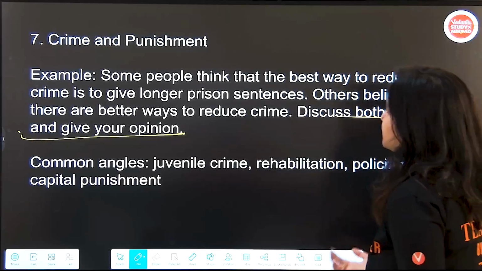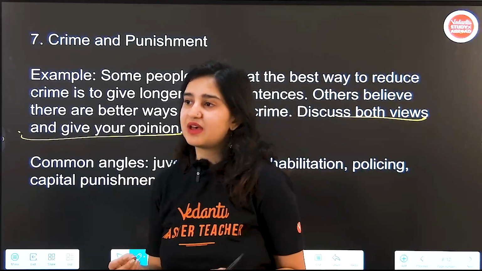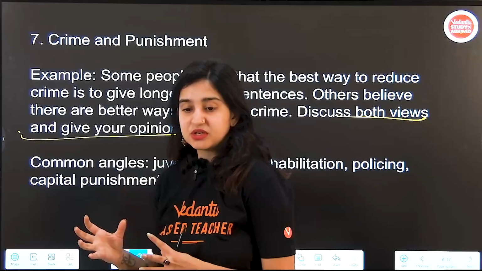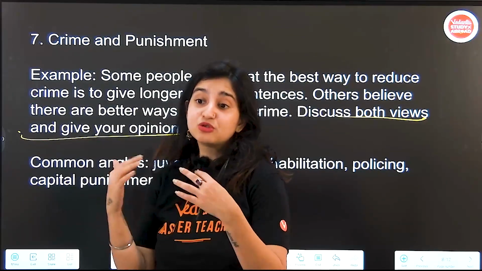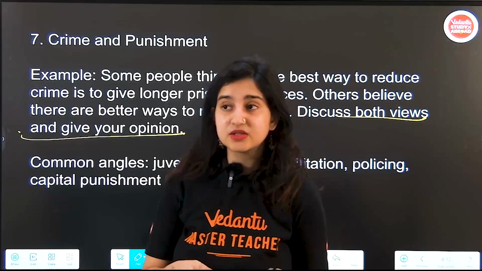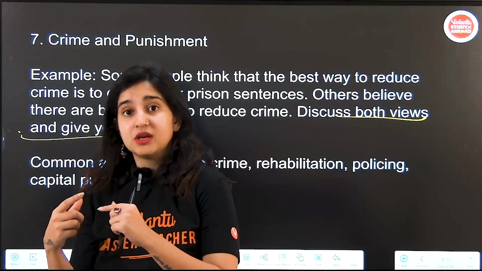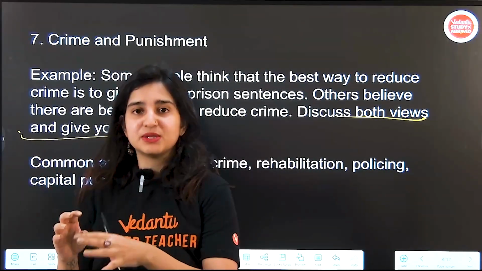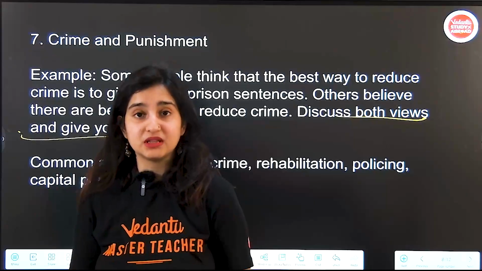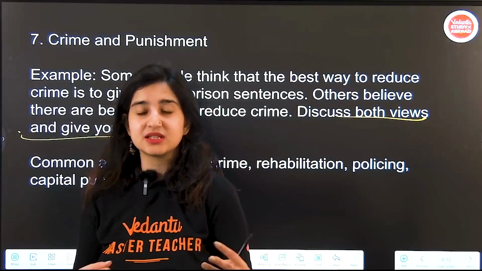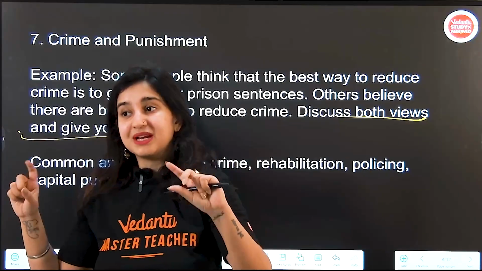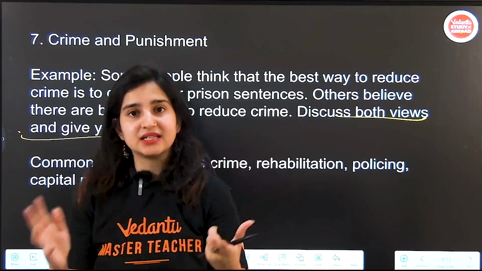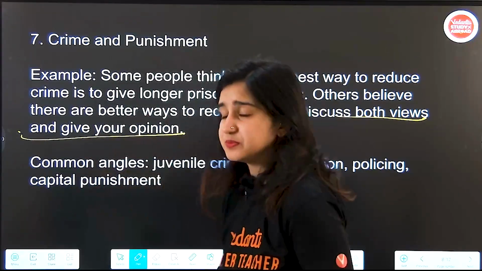There are better ways to reduce crime. Here again, instead of having punitive measures, you can think about raising social awareness, trying to stop crime before it even happens, instead of focusing on punishment, which only comes into play after a crime has happened. How can we stop it from happening in the first place? Can we increase vigilance? Can we increase police patrolling? Can we better use CCTV cameras or lighting in public places? What are possible options?